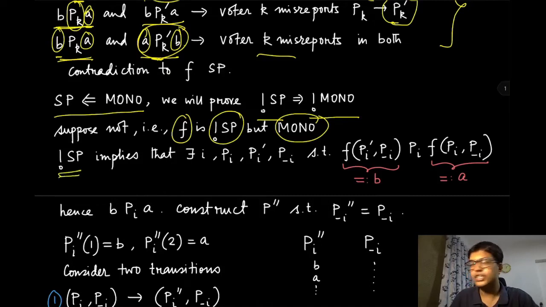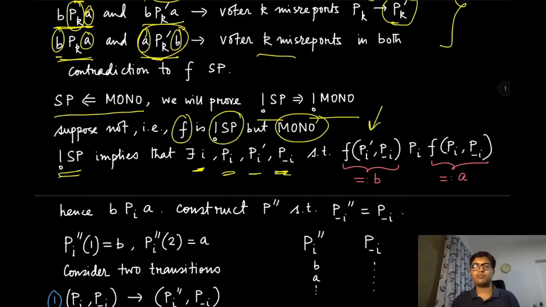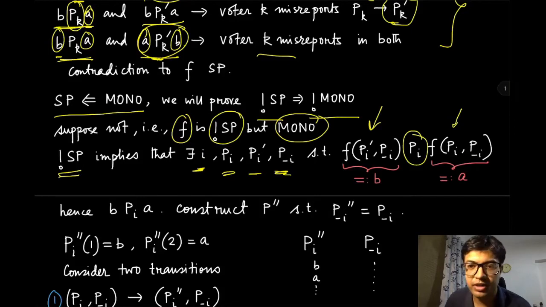Not strategy proof means that it is manipulable, which means that there exists some player i, some pair of preferences pi and pi prime, and some preference profile of the other agents p minus i, such that when it manipulates its preference to pi prime, it gets a better outcome than reporting truthfully under the same truthful preference.